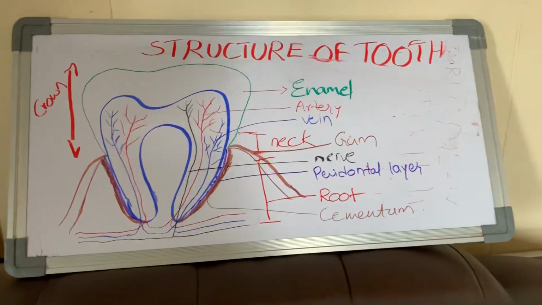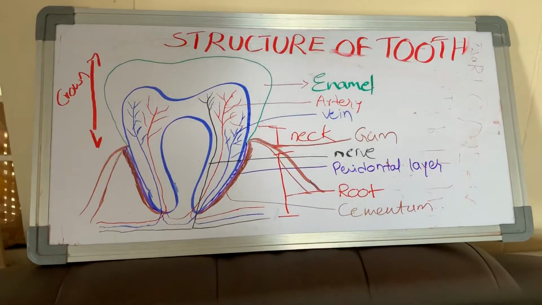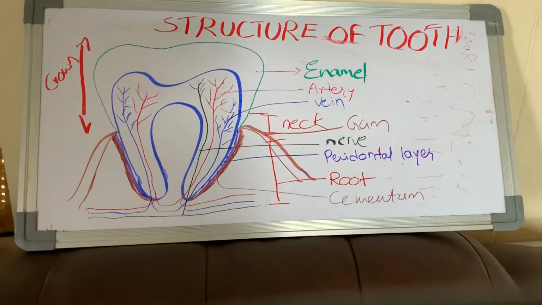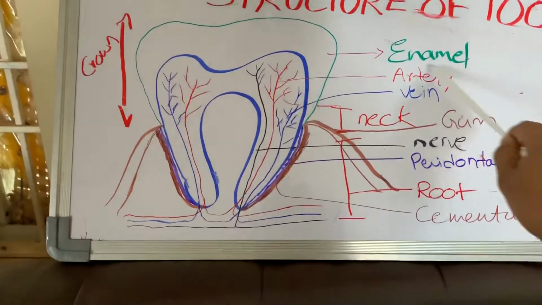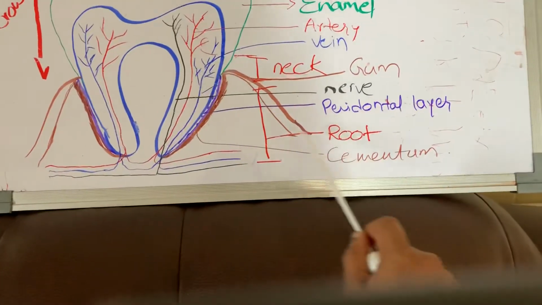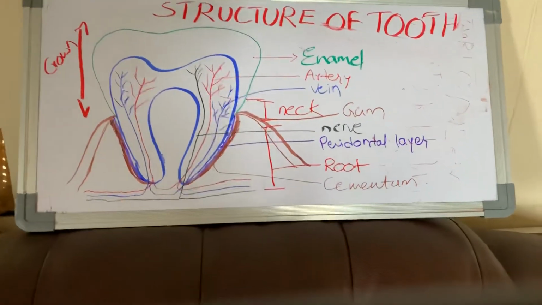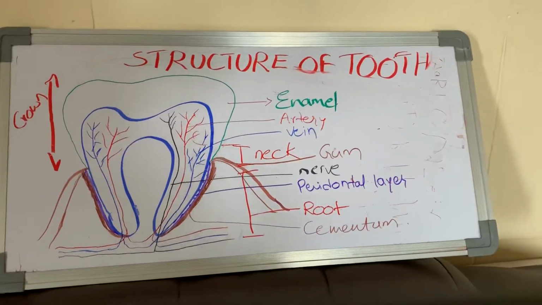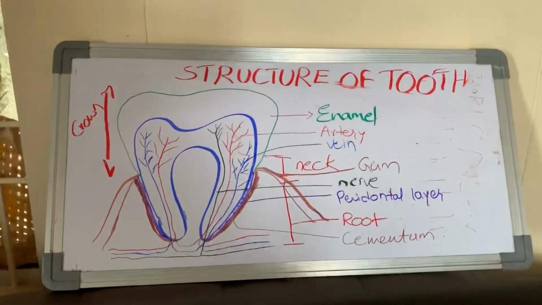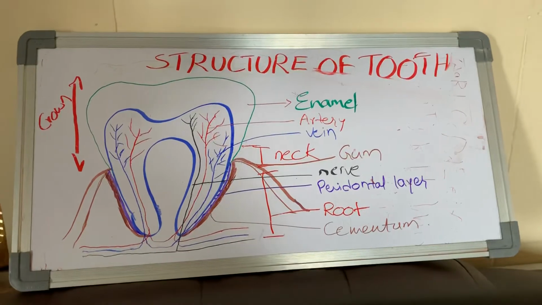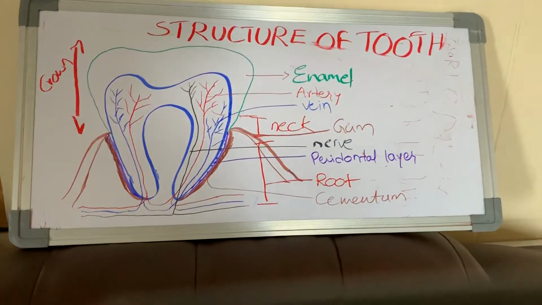Okay, so this is about the structure of the tooth. This is very important for your 4 marks questions. The diagram is very important. The cells which form the enamel and dentine are very important: enamel is secreted by ameloblast cells and dentine is secreted by odontoblast cells. Keep in mind that these two points are very important regarding the tooth of the human being.